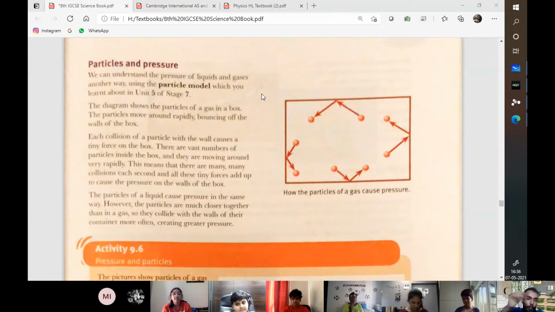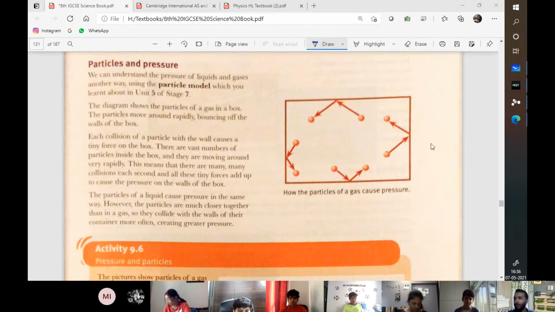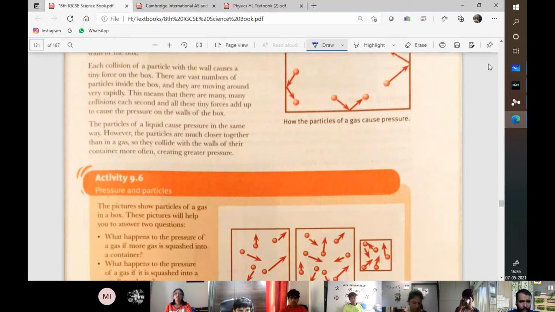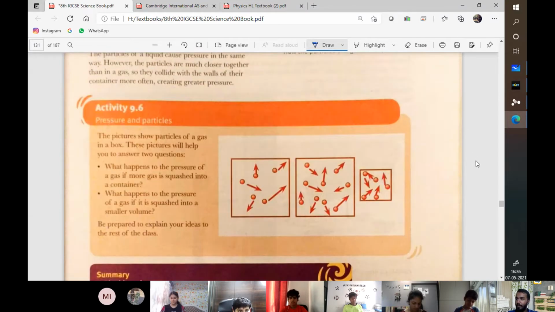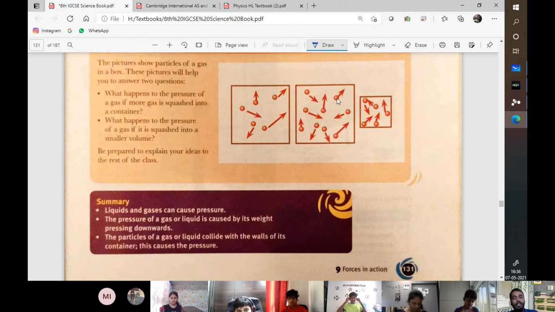Individual particles collide with the walls of the container they are in, and that is how pressure is exerted. Only when the particles collide with the walls of the container, then pressure is exerted. Otherwise, pressure is not exerted. The more particles you have within a container, the higher the pressure will be. The smaller the container is, the higher the pressure will be. That is how it works.